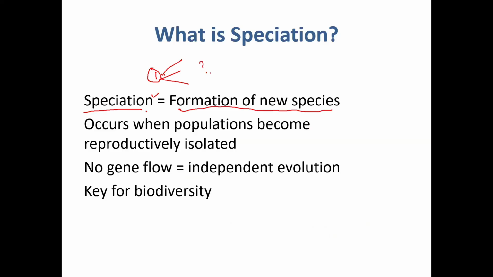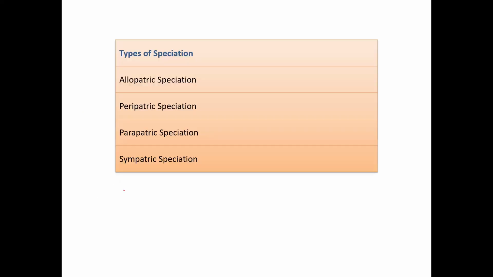It happens because of evolution, genetic variation plus mutation, when populations become reproductively isolated with no gene flow. We already discussed gene flow and gene drift in our previous class. Independent evolution is the key for biodiversity.